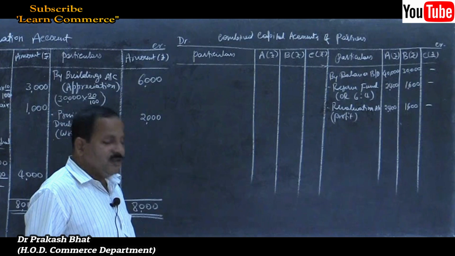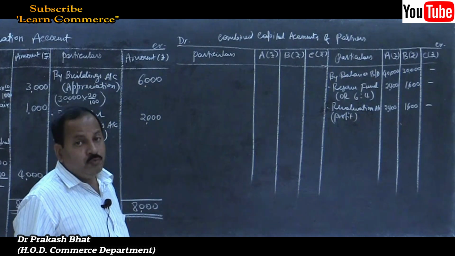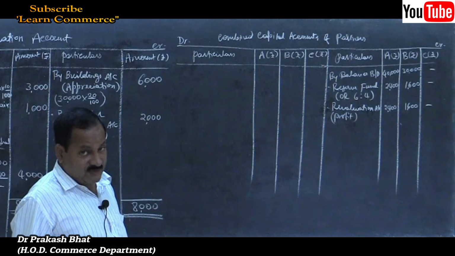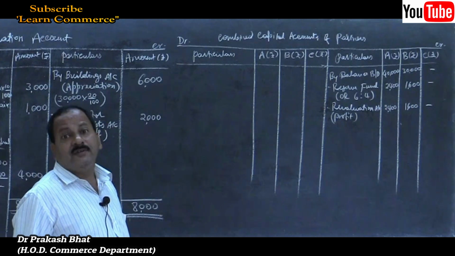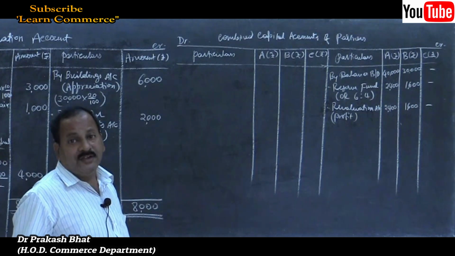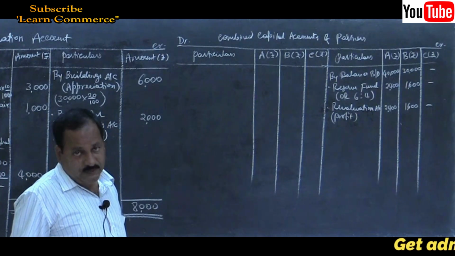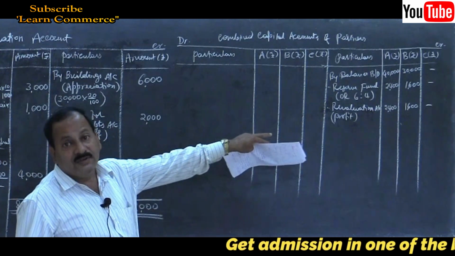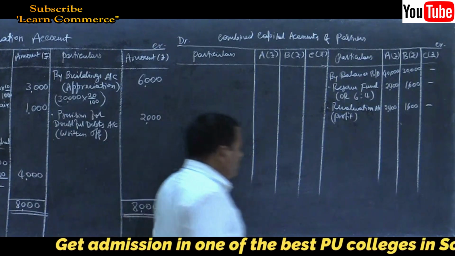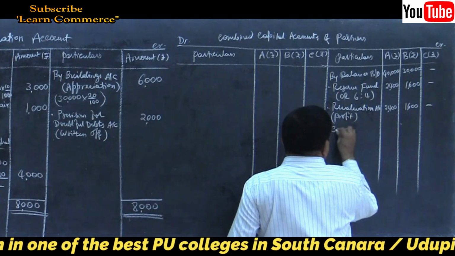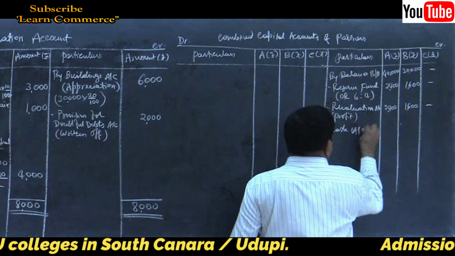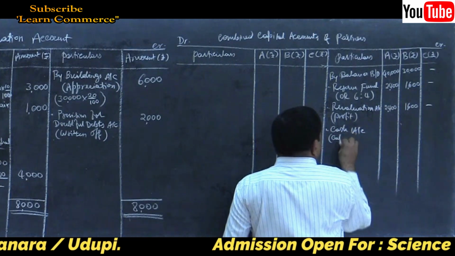Next part is cash brought in by new partner towards capital. When he brings cash towards capital, cash account debtor to new partner's capital account. That is a journal entry. So new partner's capital account is credited by cash account, capital introduced.